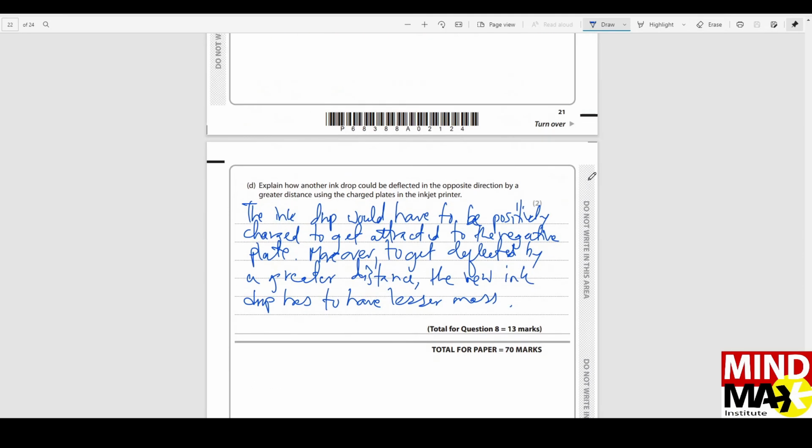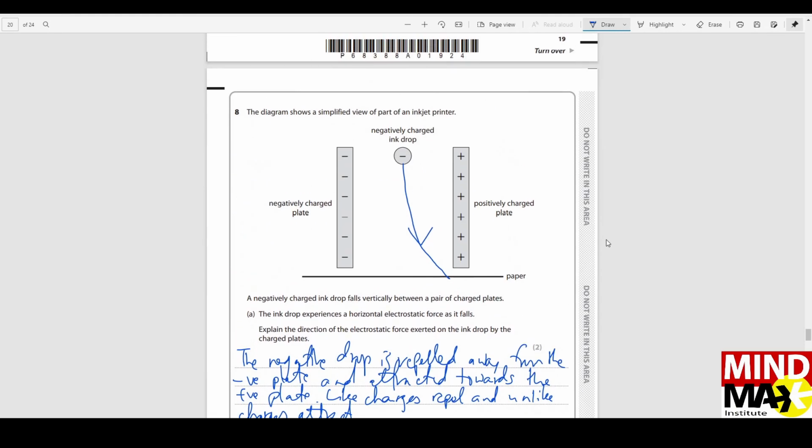The next one, last part. Explain how another ink drop could be deflected in the opposite direction by a greater distance using the charge plates in the inkjet print. Two things to be noted. Deflected in the opposite direction. If you look in the diagram carefully, it was deflected towards the positive plate. Now if I want to deflect it towards the negative plate, of course I have to choose an ink drop which is positively charged, right? Only a positively charged ink drop will go towards the negative. A negatively charged ink drop cannot go towards the negative. So we have to use an ink drop which is positively charged. Only then it will go towards the other plate.